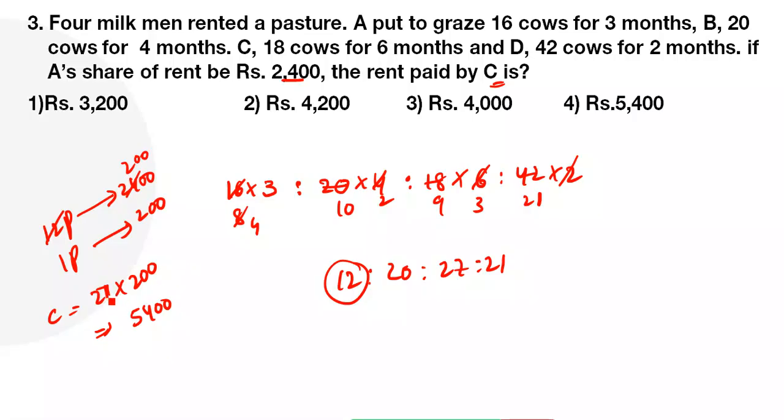27 kada, right? 27. So 27 2s are 54. Okay, then 5400. Clear, all of you? Yes, sir. Okay.